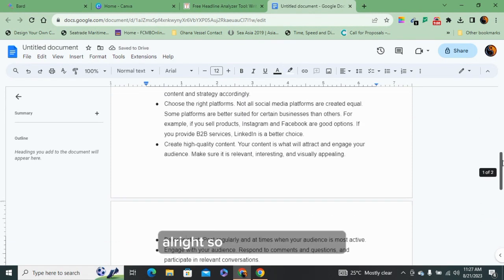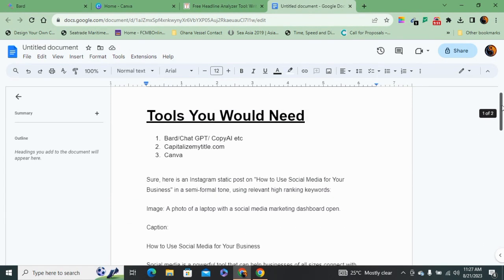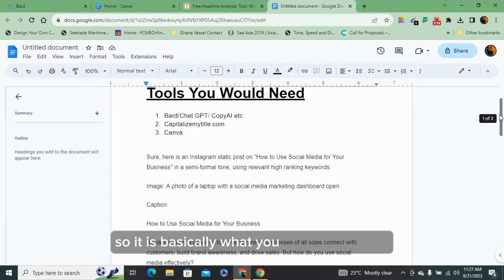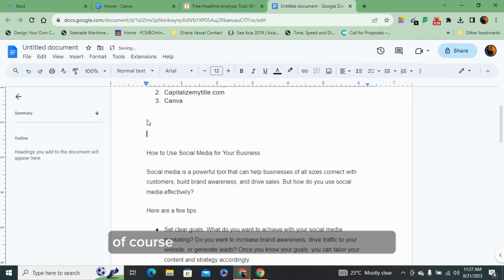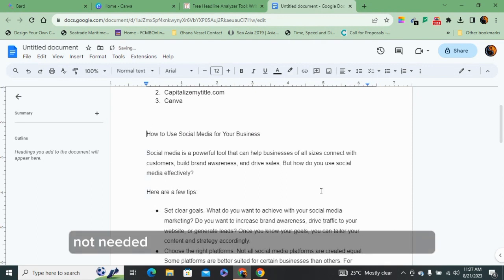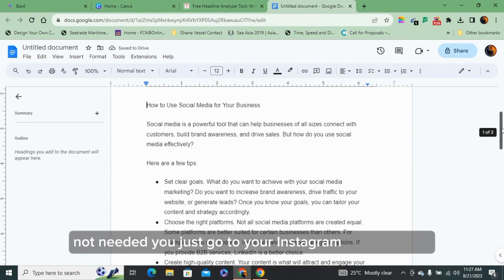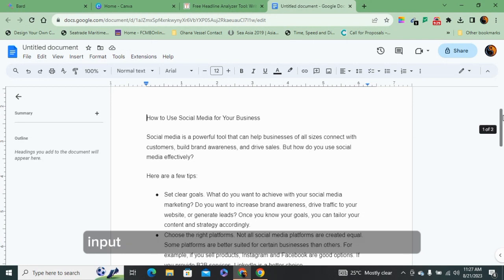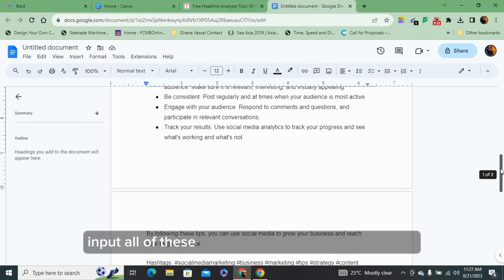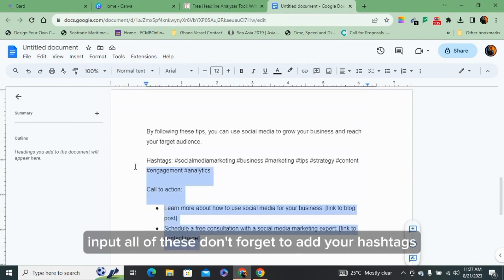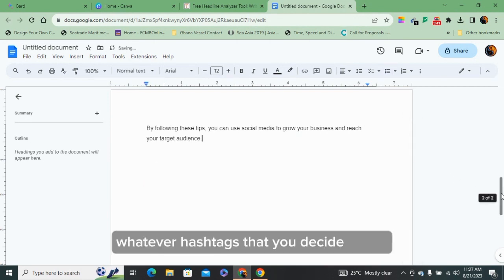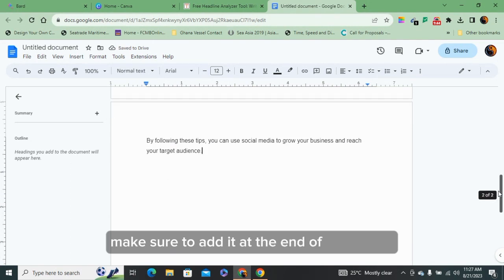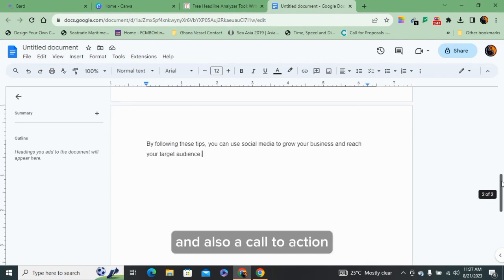So let's copy here and then use the document editor that we already opened here. All right, so now we have that. So with this, basically what you should do is, of course, edit all of those parts out, they're not needed. You just go to your Instagram and then you input all of this. Don't forget to add your hashtags, whatever hashtags that you decide to use. Make sure to add them at the end of your posts and also a call to action.